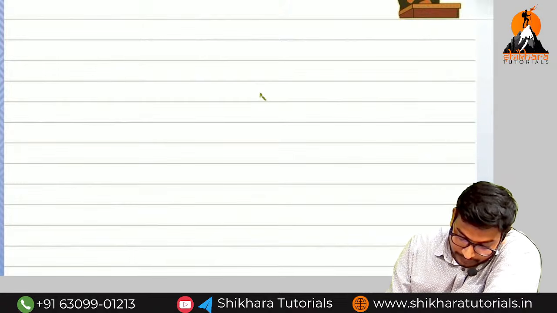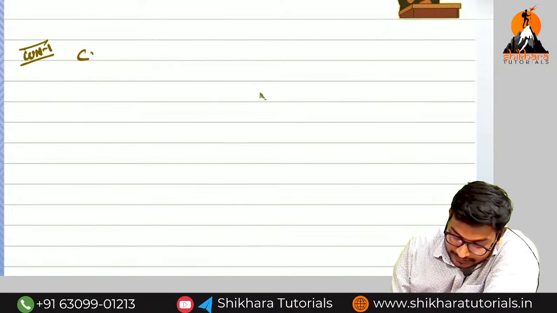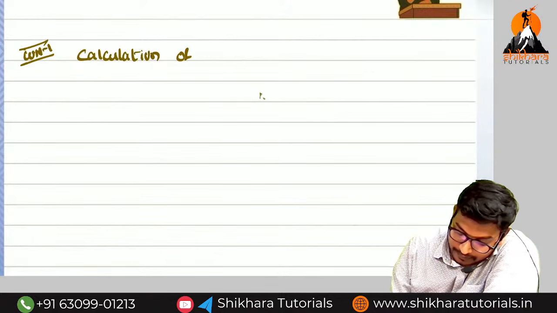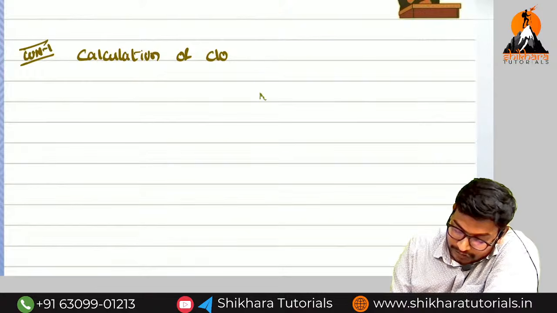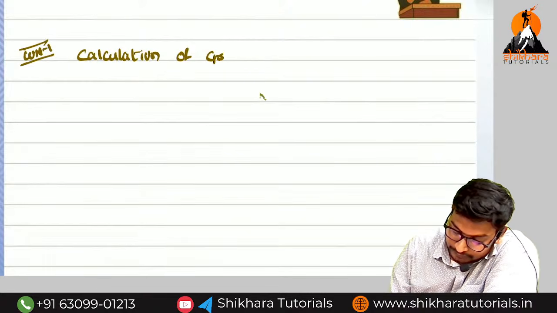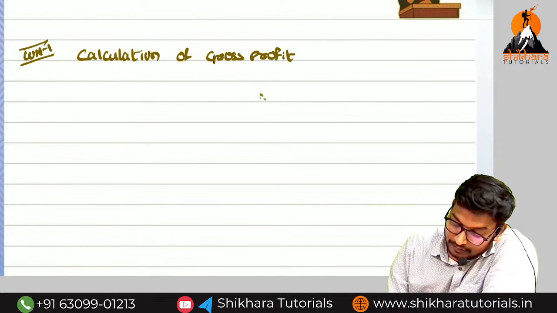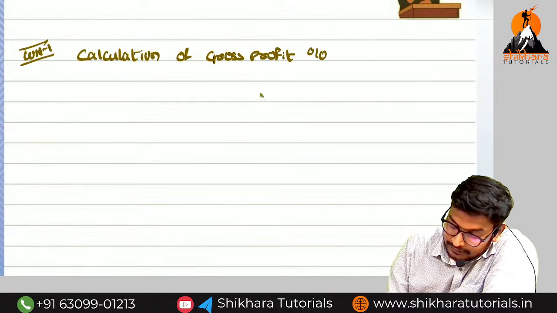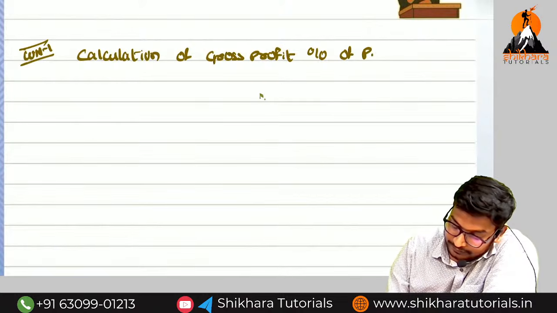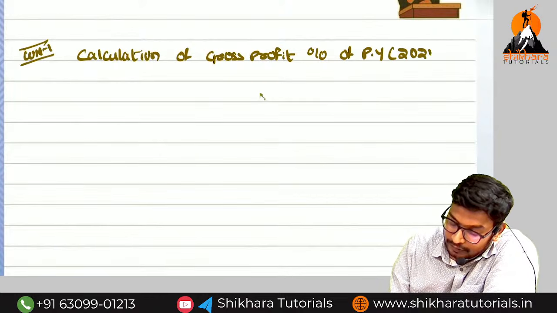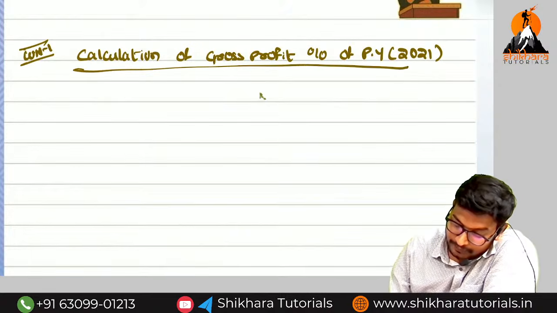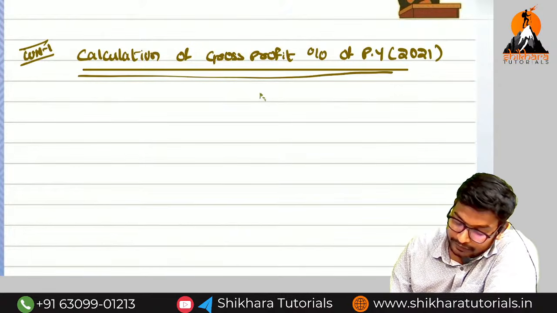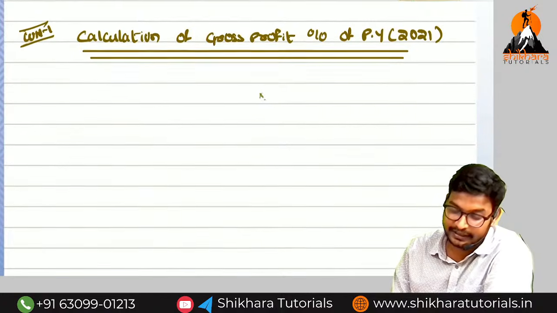So working note number 1, calculation of gross profit percentage of previous year. What is the previous year? 2021. How we can find out the gross profit percentage? By preparation of trading account.